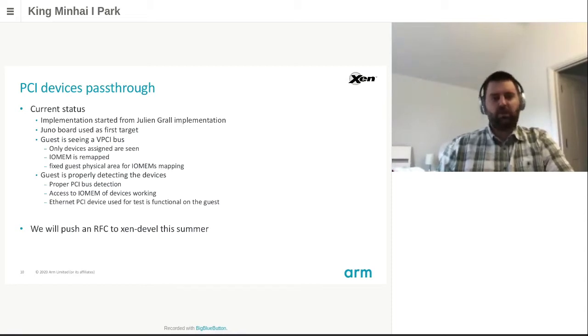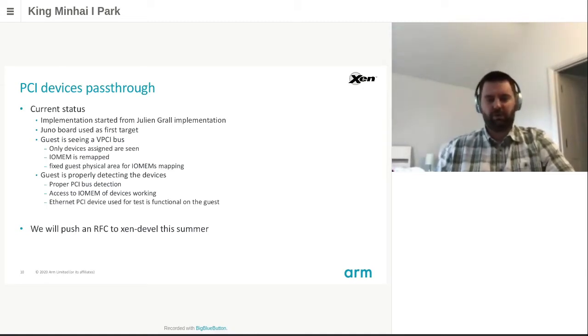The guest has also a proper access to the device I/O MEM, and the PCI driver in the guest is properly detecting the device and accessing the I/O MEM. We currently have a working setup with an Ethernet PCI card that is fully functional on the guest. This is actually quite fresh because we made that work only last week. And we will now work on cleaning our first implementation, and we plan to push a review for comment for a first discussion with the community this summer.